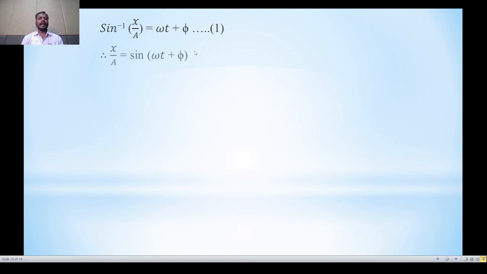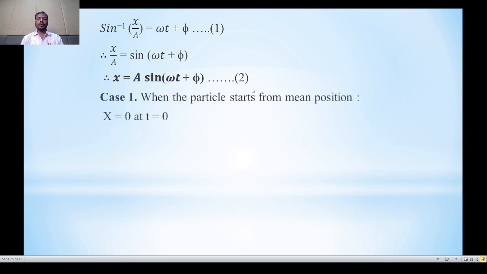Here also we can write here phi is the constant of integration. Now, taking the sine on the right hand side, we can write here x divided by a is equal to sine omega t plus phi. So, from this equation, we can write here x is equal to a sine omega t plus phi. Consider this is equation number 2. Case first, when the particle starts from mean position.